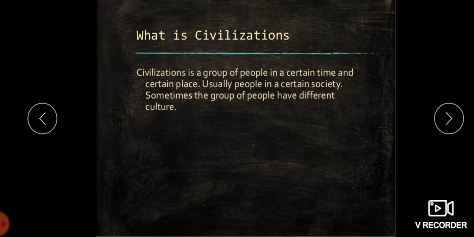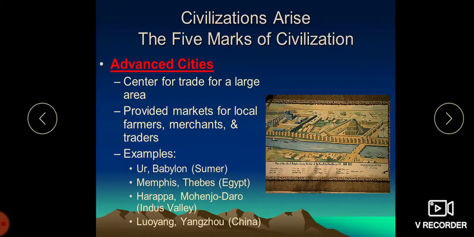When I say the word civilization, what do we mean by it? A civilization is a group of people in a certain time and certain place, usually people in a certain society. Sometimes the group of people have different cultures. So that is civilization. Whatever might be the reasons why civilizations arise, there are five important reasons where we can see.